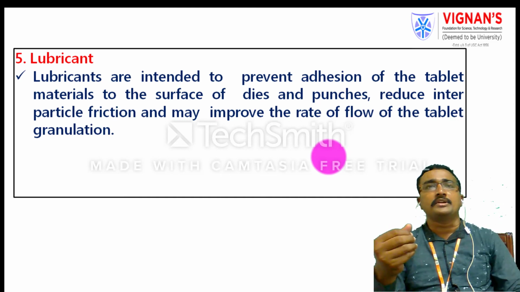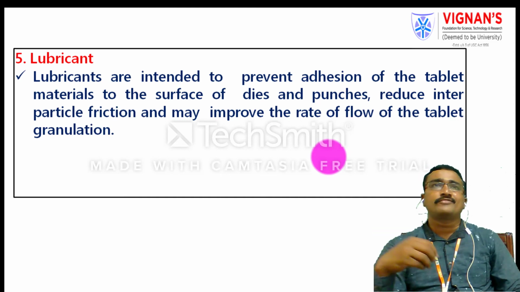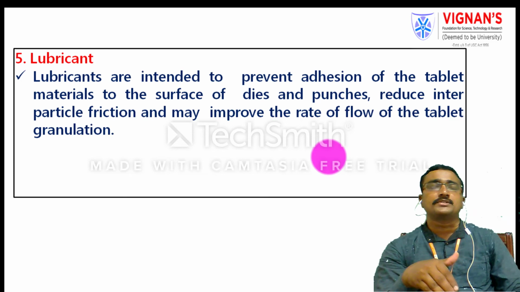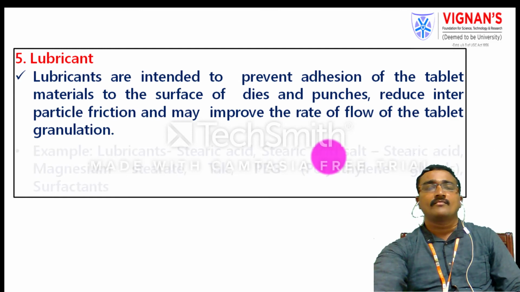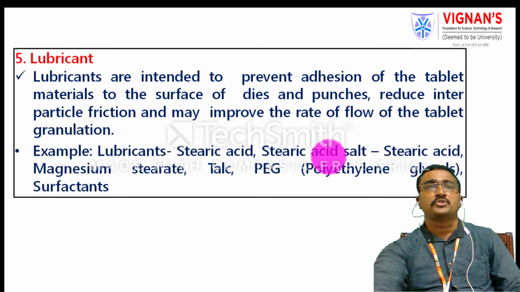While the tablets are being made, the granules flow freely from the die walls to the punches if the lubricant is added. That means it reduces the friction between the powder particles, and it is also intended to prevent the adhesion of the tablet material. Examples of lubricants are stearic acid and stearic acid salts, magnesium stearate, talc, polyethylene glycols, and some surfactants.